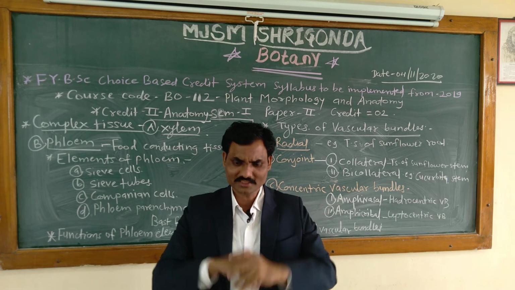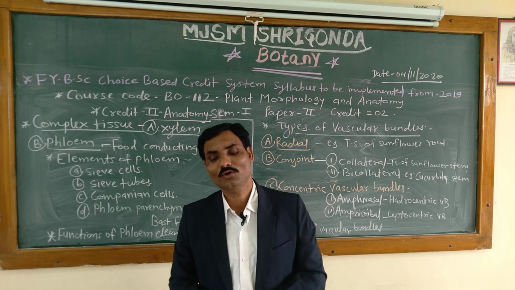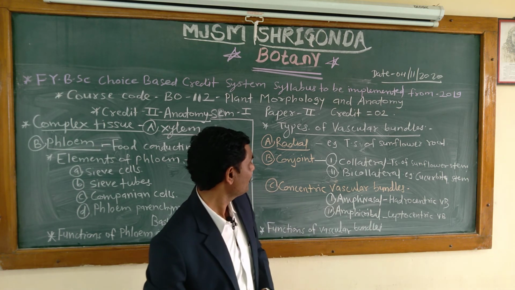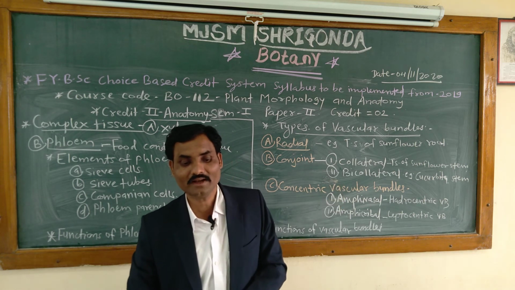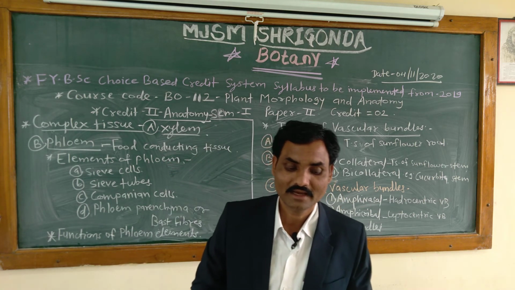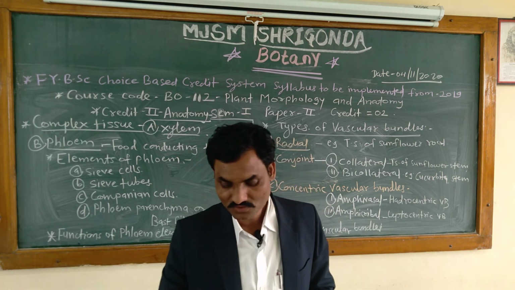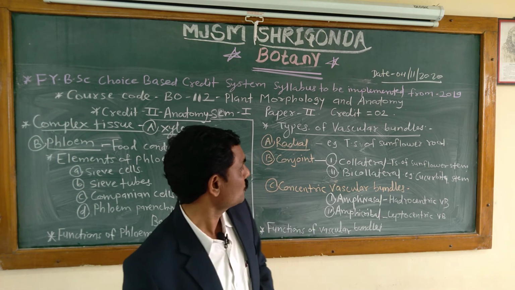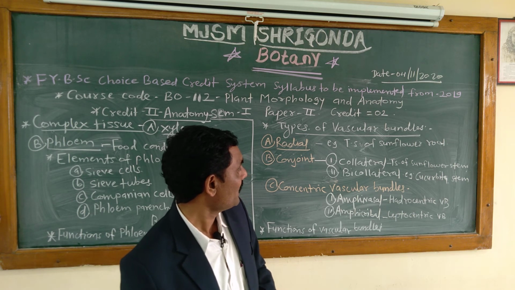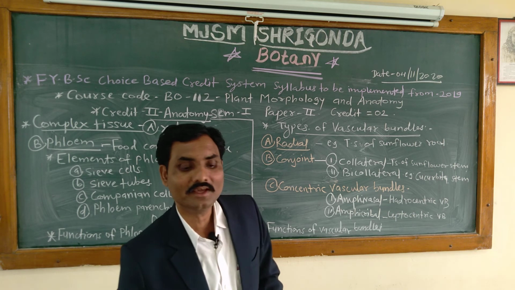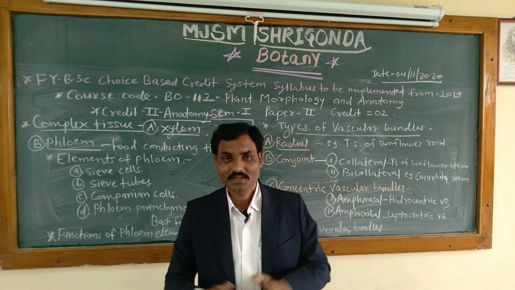On the basis of the position of the phloem, they are again divided into two types: collateral and bicollateral. Conjoint vascular bundles are divided into collateral vascular bundles, found in sunflower, and bicollateral conjoint vascular bundles, found in cucurbita stem. Then what about collateral? The name indicates everything.